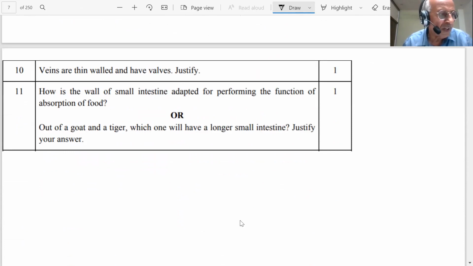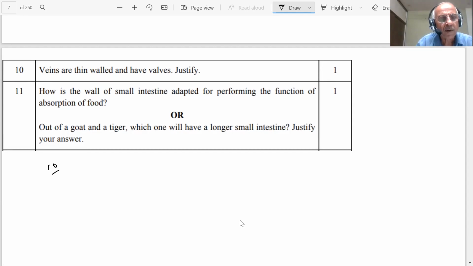Next question is coming on the screen, student. Veins are thin walled and have walls, student. What are veins, student? Explanation. Question number 10, student. What are the veins, student? Veins carry blood from other parts of the body to the heart.